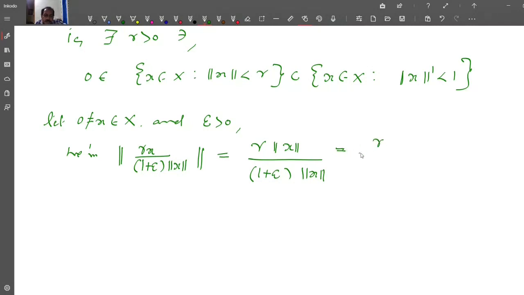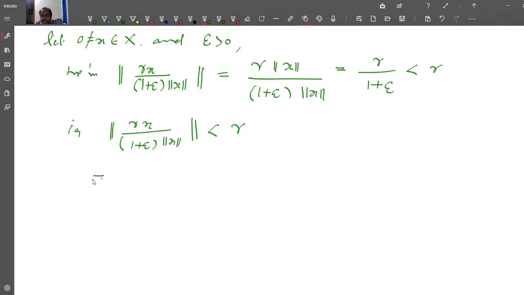That is equal to r by 1 plus epsilon, and since the denominator is greater than 1, it is less than r. That is, norm of rx divided by 1 plus epsilon times norm x is less than r. Therefore, this element rx divided by 1 plus epsilon times norm x belongs to this ball, so it is contained in this one.